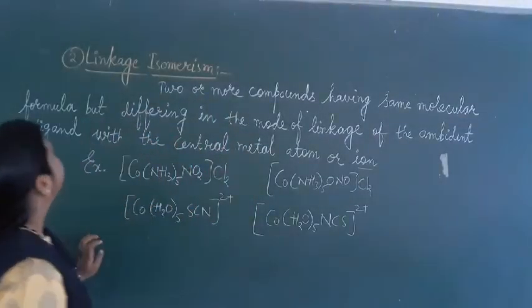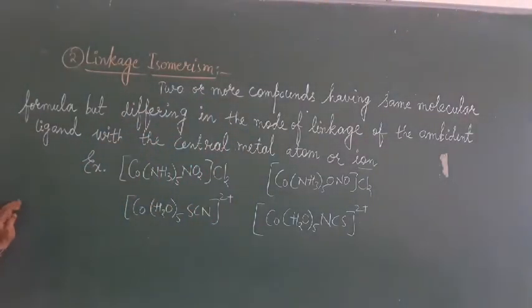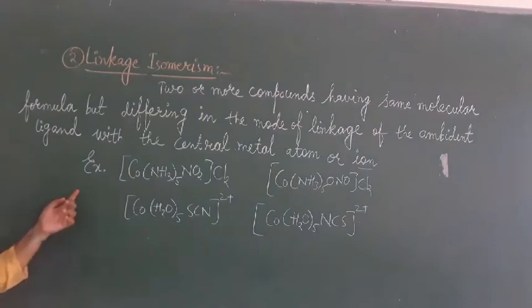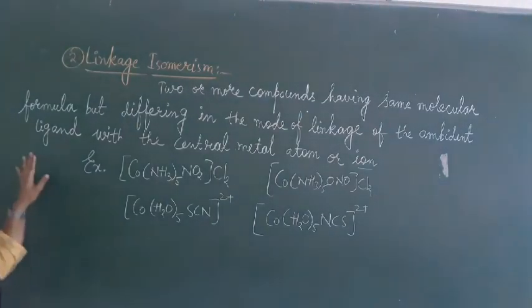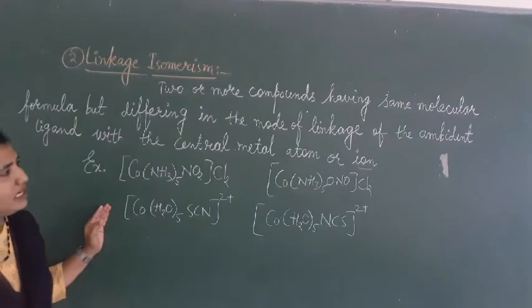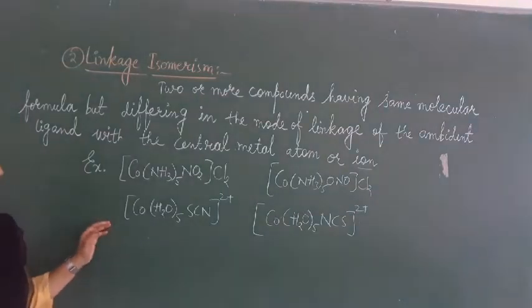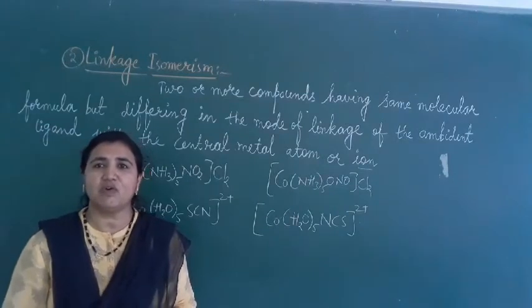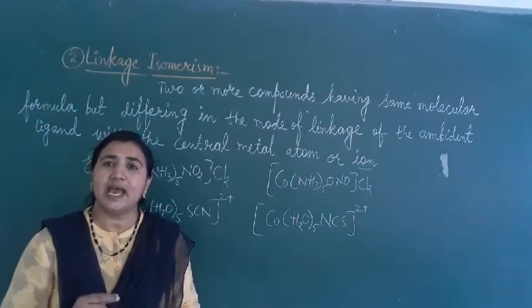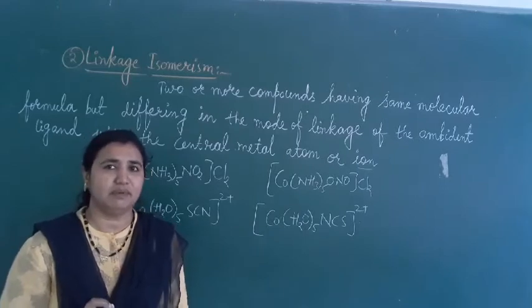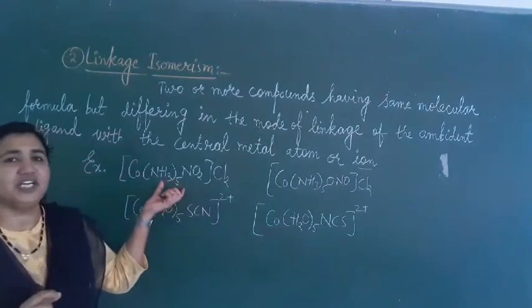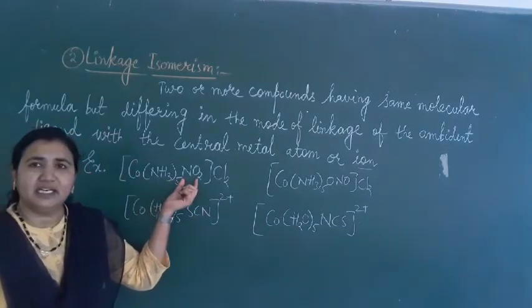So next we have linkage isomerism. What is linkage isomerism? Two or more compounds having the same molecular formula but differing in the mode of linkage of the ambidentate ligand with the central metal atom or ion. This type of linkage isomerism takes place if our coordination compound has an ambidentate ligand. Keep this point in mind.